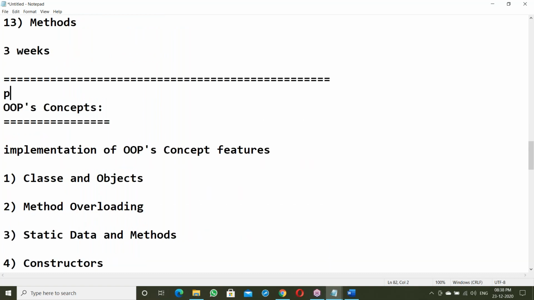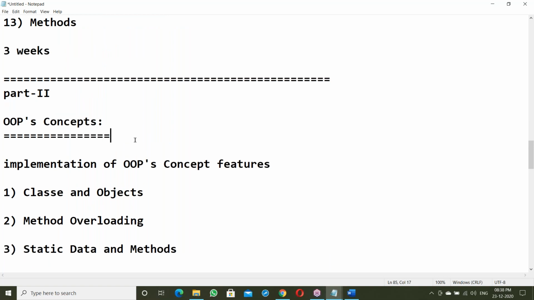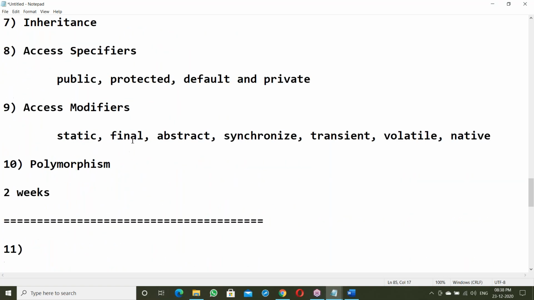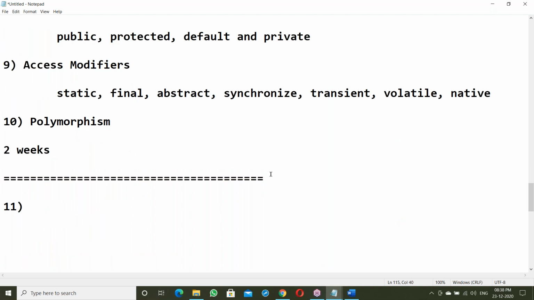Next, part 2 is all the OOPs concepts. Next, part 3 is where your actual real-time work starts. Before that, it is learning the technology.